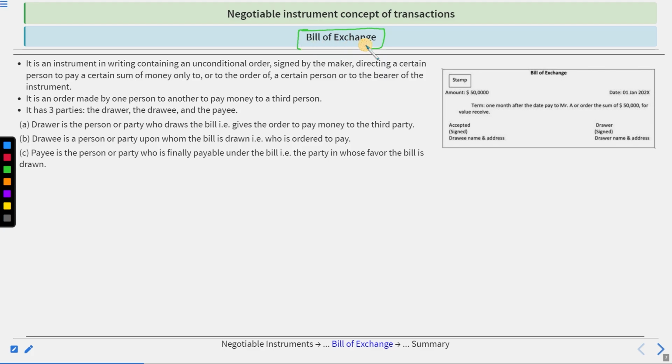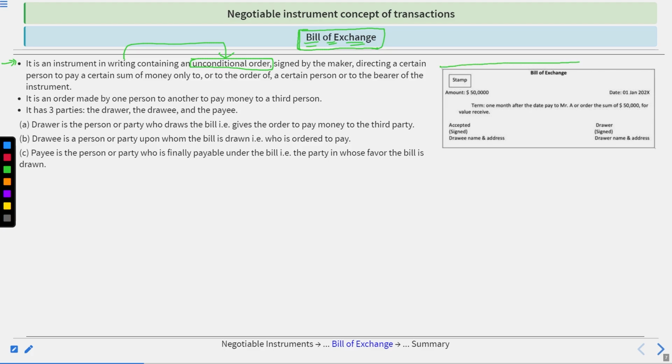Now, if we talk about the bills of exchange, basically, the bill of exchange is an instrument in writing containing an unconditional order. You can say in the written form, which means it is clearly defined, and containing the unconditional order, which means the maker who drafted this bill of exchange could not put conditions on the bill after some period of time or after making this bill.